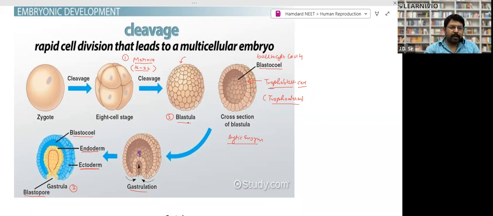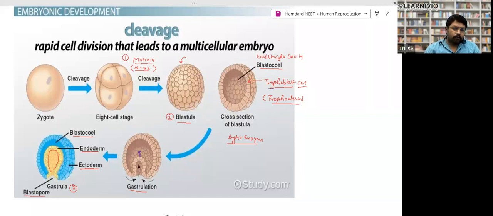What is the peculiarity of blastula? Inside there will be a hollow structure filled with fluid. This is called blastocoel, right? Blastocoel or blastocystic cavity, right? The cells which surround the blastula, or the cells which make the surface of blastula, are called trophoblast cells, or this membrane is called trophoderm. Again, further development takes place.